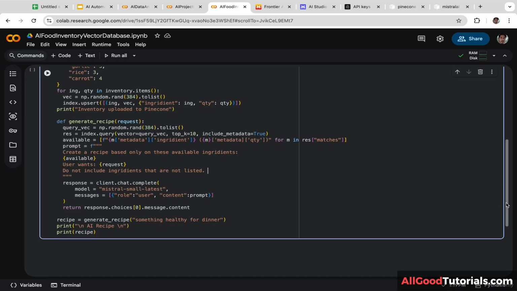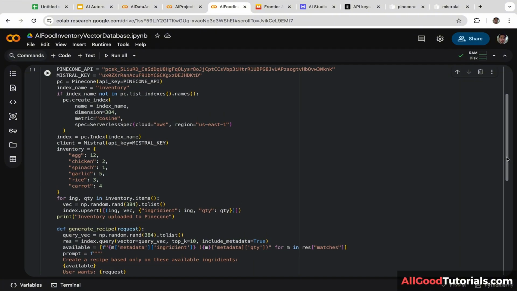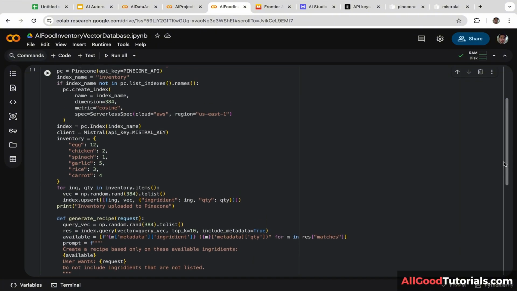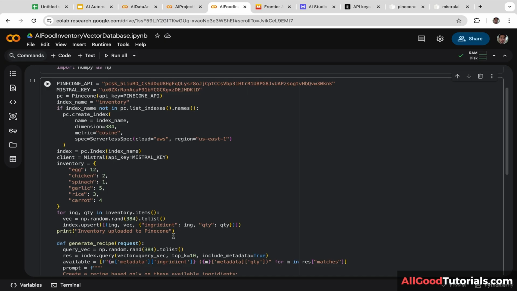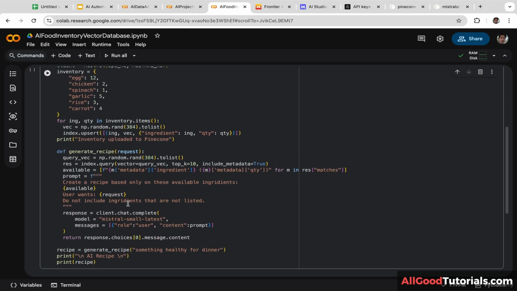Before compiling the code, there are a few mistakes that we need to fix. The first one is a typo, guys. If you scroll up, this is supposed to be ingredient with E, not with I. So make sure that you fix that. Also fix this one. And let's scroll down. Also fix this one. So make sure that you fix this typo.